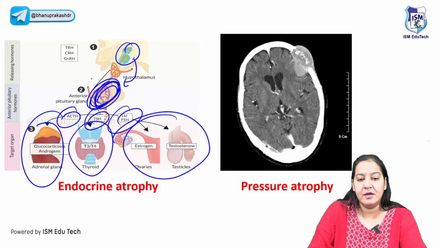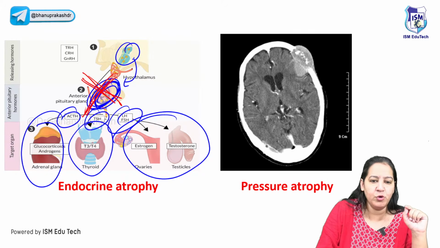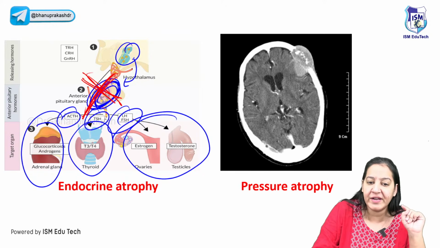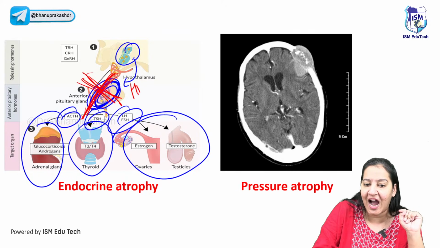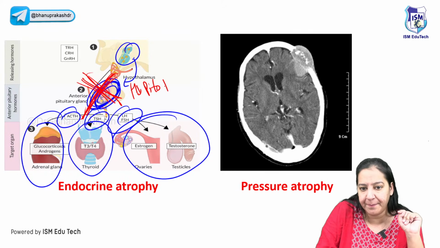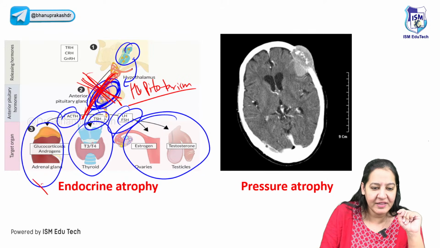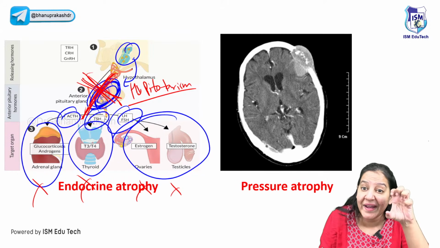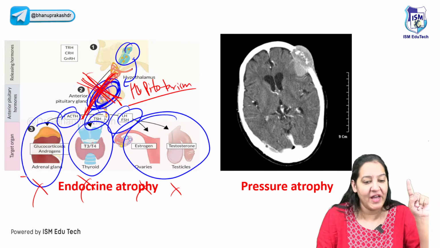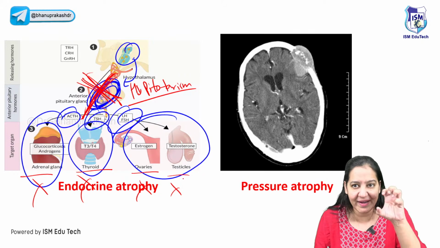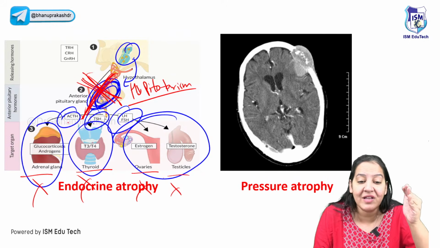Imagine a person whose pituitary is damaged. There is no pituitary, either congenital or due to trauma or tumor. Pituitary is not there. The condition is known as hypopituitarism. What will happen in that condition? These 4 organs will shrink in size. Which 4 organs? The adrenal gland, thyroid, ovaries and testes. They will shrink in size because they are not getting the hormone.